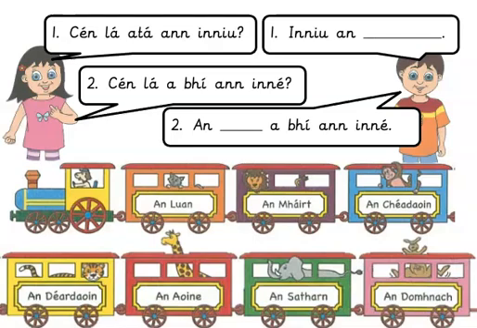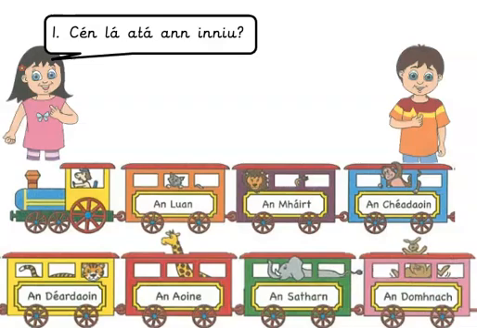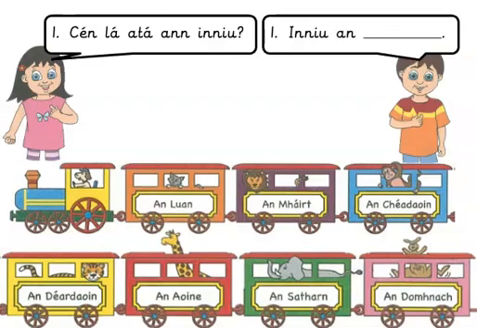In this question, we're going to ask somebody what day it is. So we're going to start off with Céin lá atá ann inniu? What day is it today? And then you respond with inniu on, and you choose one of the days. So you can choose on Luan, which is Monday, on Mháirt is Tuesday, on Céadaoin is Wednesday, on Déardaoin is Thursday, on Aoine is Friday, on Satharn, looks like Saturday, and on Domhnach is Sunday.